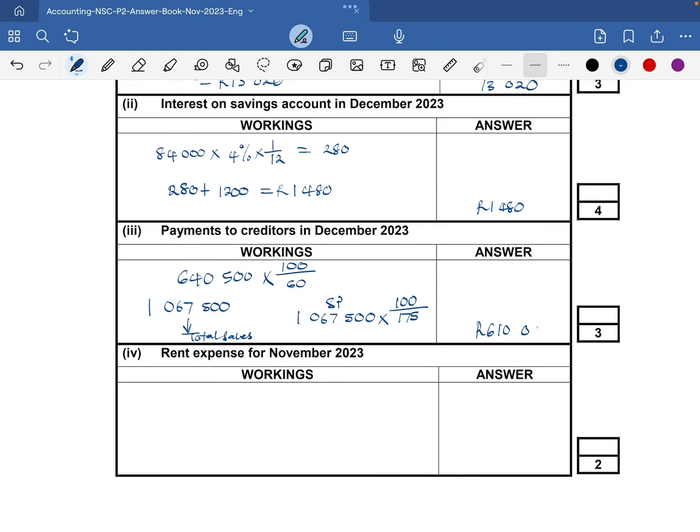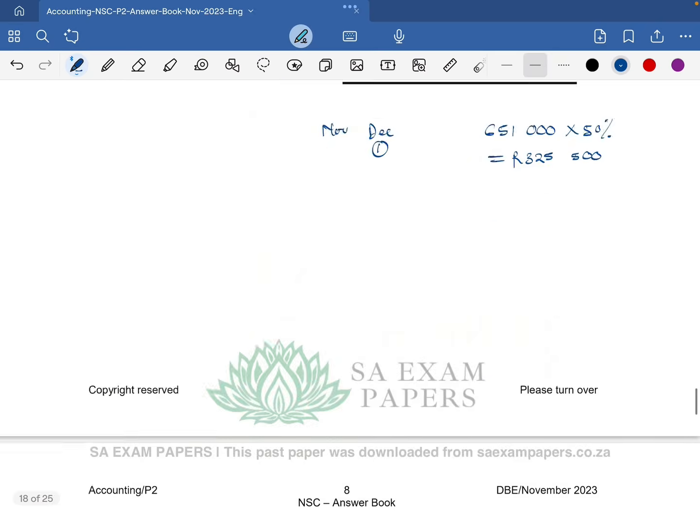That's what we are going to pay in December, but we bought in October. Remember, they told us we are paying 2 months after the month of purchase, so it's important to keep all those factors in mind.